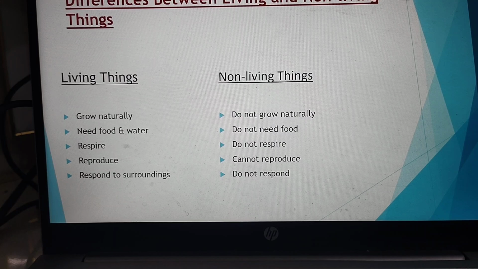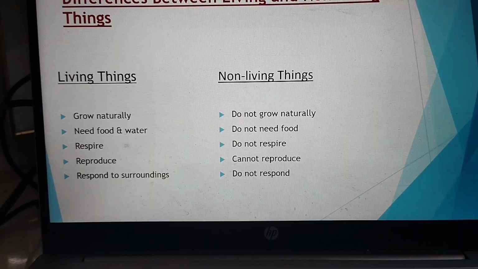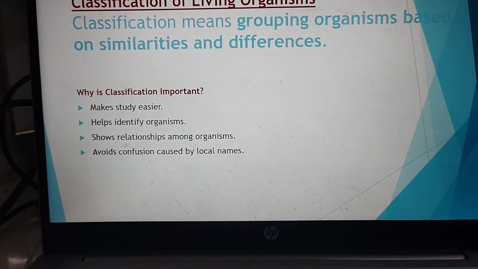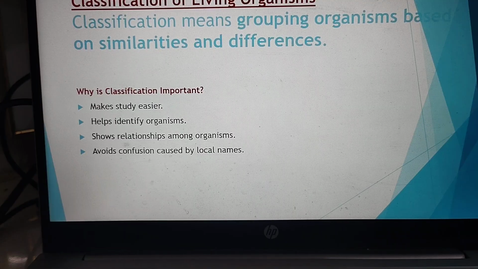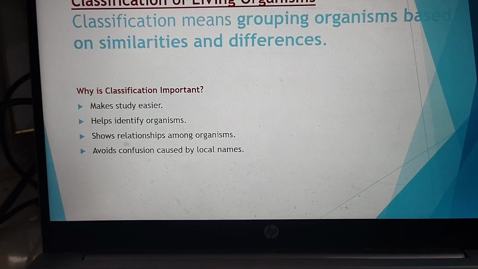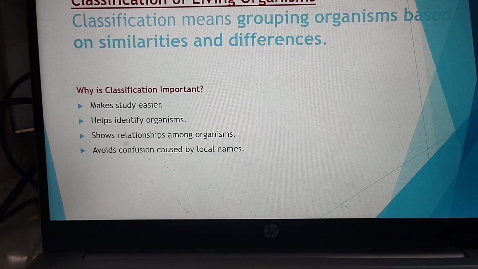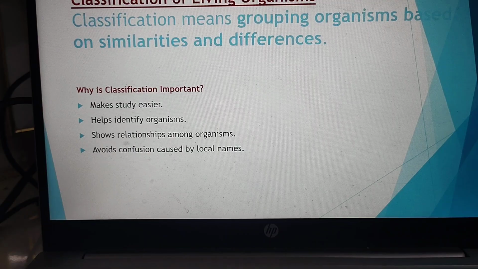Now, for studying living organisms, first we need to classify them. And why is classification needed? Because it will organize the living organisms according to their similarities and differences. It will make our study easier. We can identify the organisms according to their nature. It also shows the relationship among organisms and avoids confusion caused by local names. Classification of living organisms is important.